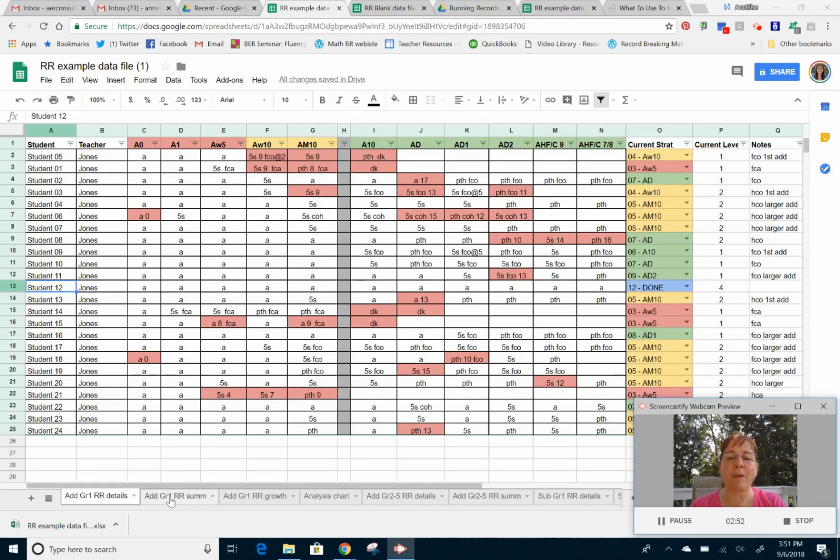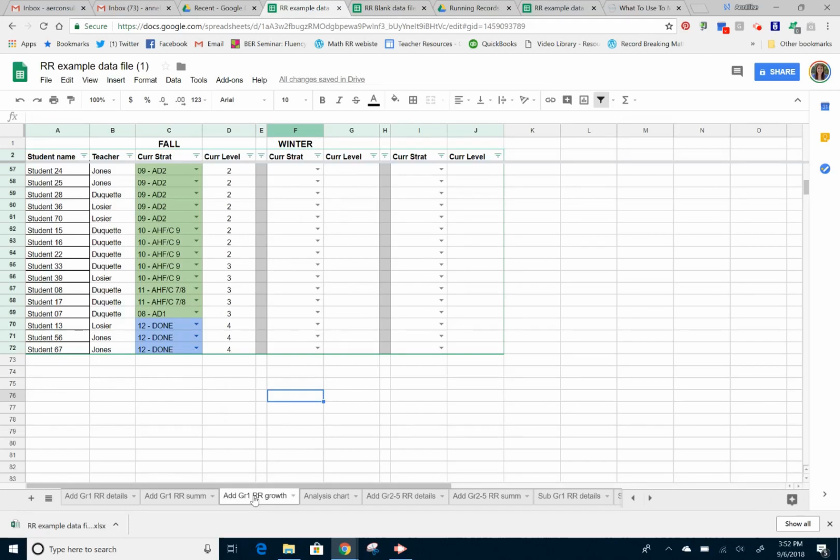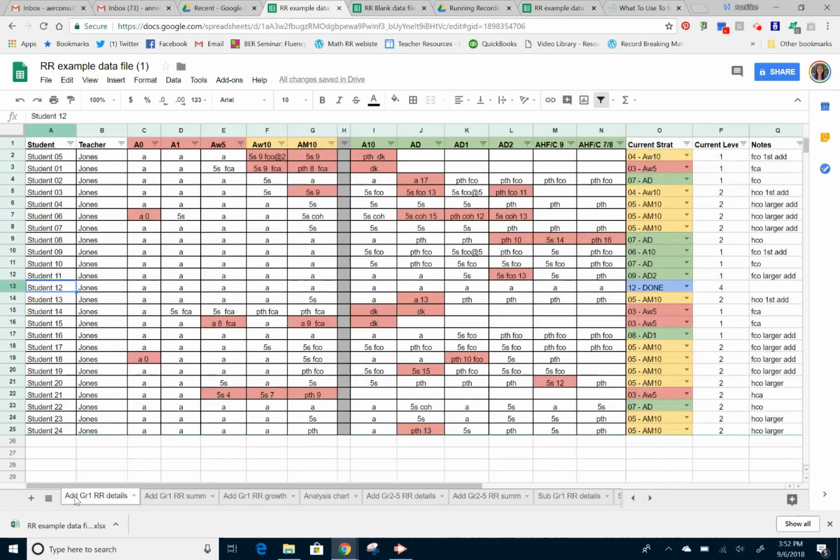Then we have a summary page. So here, the summary page is one that is showing the current strategy, the level, and the notes and the instructional focus. Then we have the growth page, so as it's going along during the year, in the fall, winter, and then the spring, you can watch the growth for each student. And finally, we have an analysis chart. So you're able to see, as a grade level or as a classroom, where the breakdown is of the different strategies. So I want to go over these in a little bit more detail here and show you some of the features